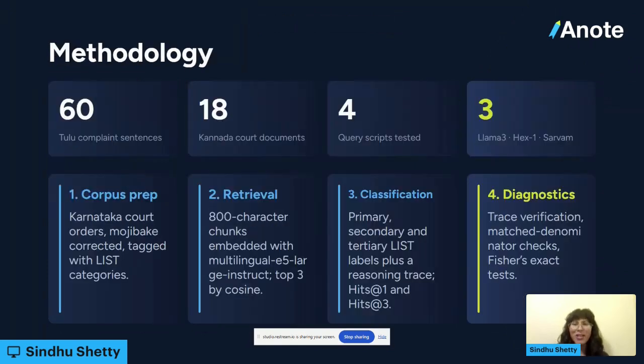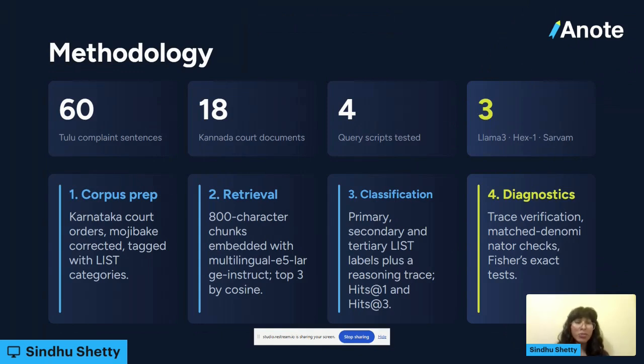Okay, so the methodology. We wrote 60 Tulu complaints and used 18 Kannada court documents. These are court documents written in Kannada script and often from lower courts. Then we used 4 query scripts. When we wrote the 60 complaints, we wrote them in 4 different scripts: Latin script, Kannada script, Tamil, and Malayalam. The last 3 are all Dravidian scripts, the same language family that Tulu falls under.